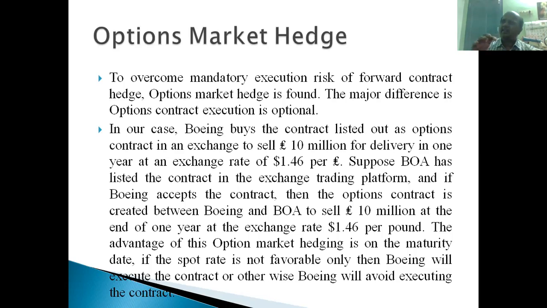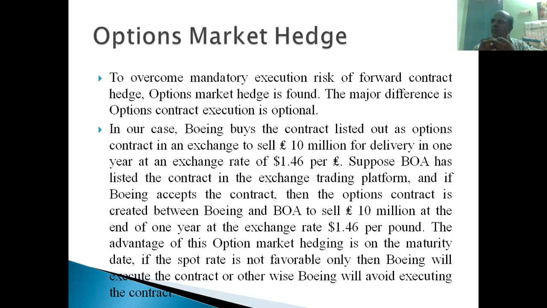Bank of America will charge some fee for this contract, say $0.02 per pound, right? $0.02 is the fee for this contract. So suppose at the end, whether this option contract is executed, $10 million to be sold, right? If Boeing receives the amount and sells it to Bank of America, or does not sell, it doesn't want to execute the contract. I already told you that an option contract is optional, right? It is up to Boeing Corporation to decide whether this contract is to be executed or not, whether these 10 million pounds are to be paid or not.